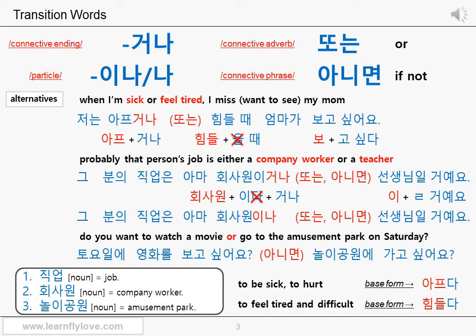Even though you use 또는 with these questions, people will understand what you're trying to say because 또는 means or anyway. But please use 아니면 when you link two different options in a question or link two different questions as options. 또는 is rather used to indicate two or more alternatives in declarative sentences. The ending 거나 and the particle 이나, 나 are the same. Plus, the ending 거나 and the particle 이나, 나 can provide a nuance that either would be fine or any of them can be an option, even if they are used in a question.